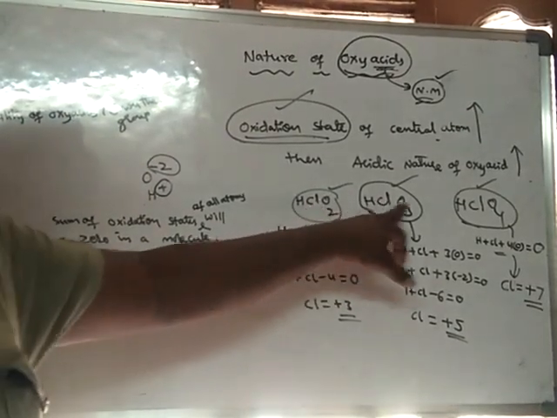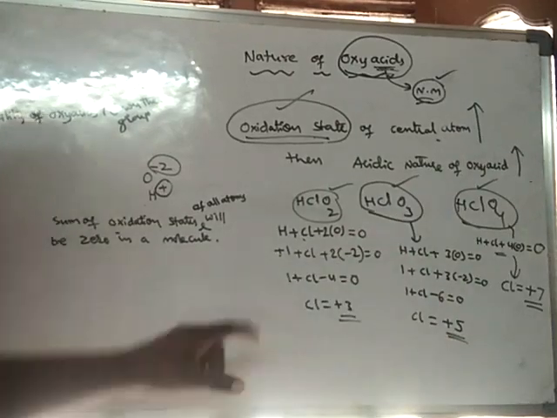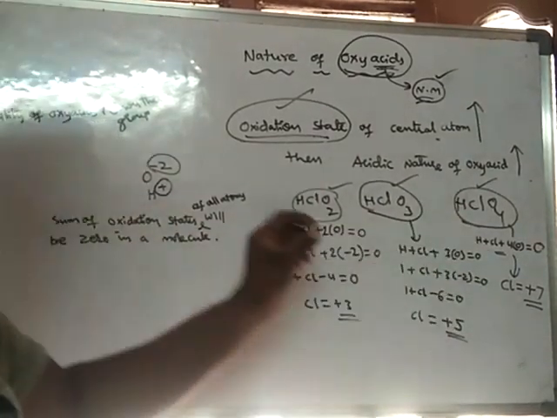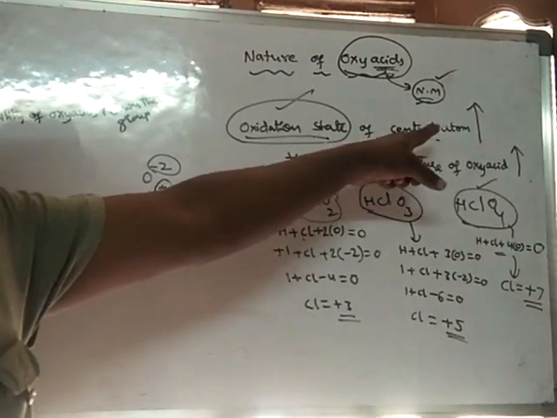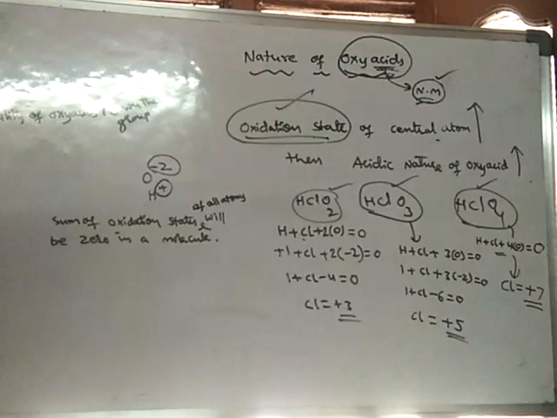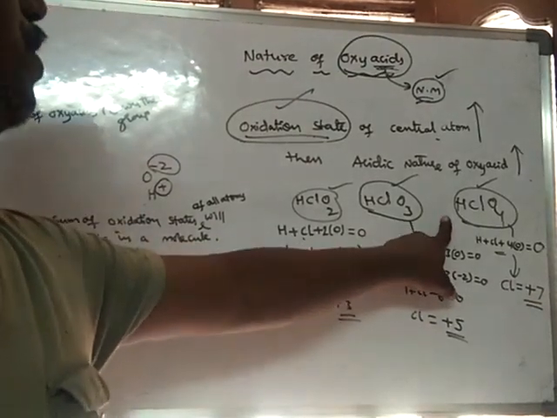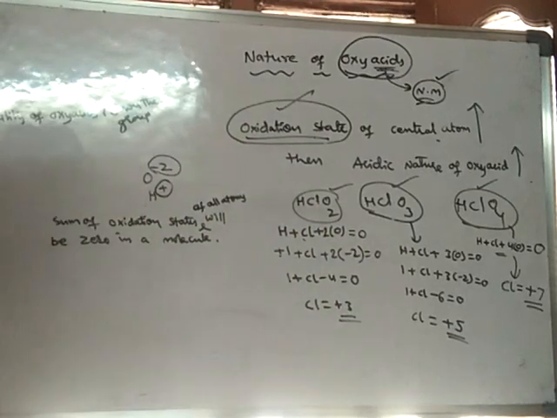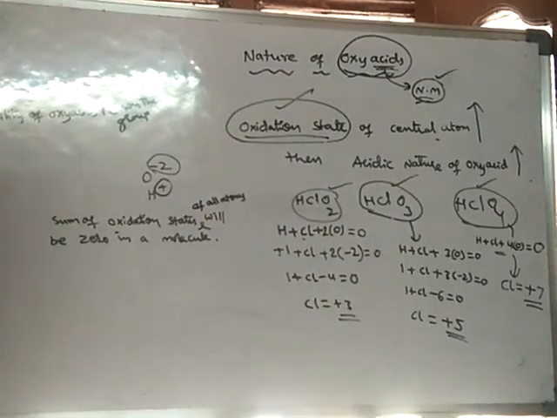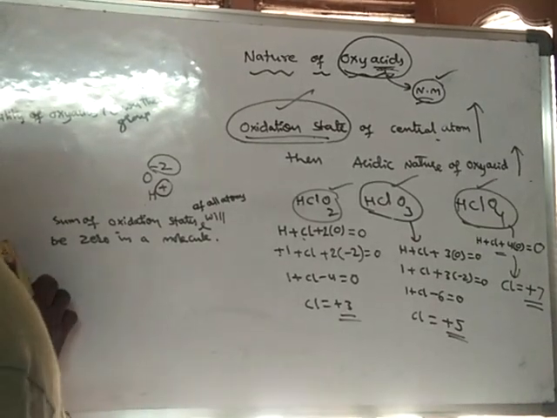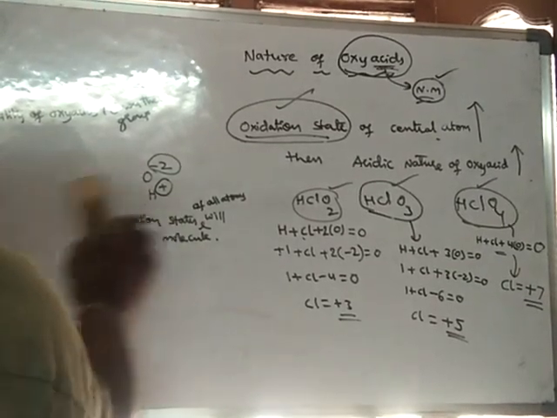Chlorine, in all these cases. If you see the oxidation state of chlorine, it is increasing. As the oxidation state of the central atom increases, the acidic nature of the oxyacid increases. Hence, this is more strongly acidic than this one, and this is more strongly acidic than this one. Like this we can compare.